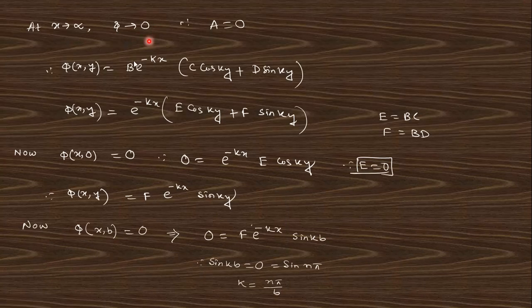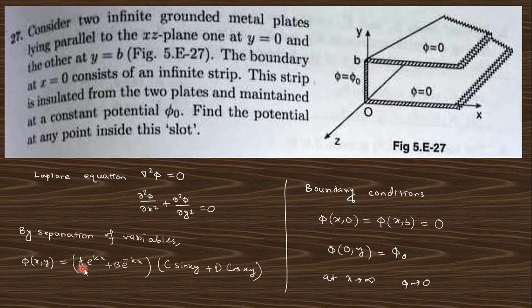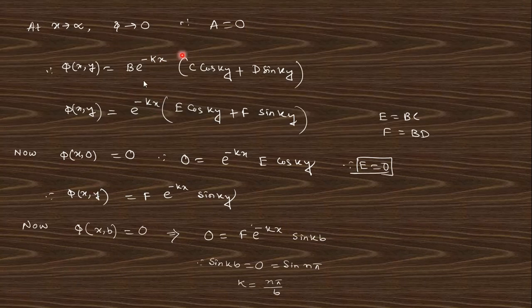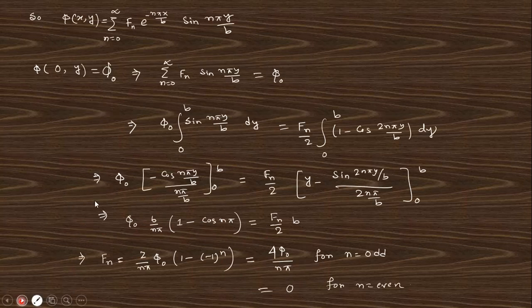When x tends to infinity, phi tends to 0, since 1 by infinity is 0. So A must be 0, right? So A must be 0. So finally we get this thing, and these two constants B and C are taken as a single constant, so you have only two constants. Now we take this condition and you get E equals 0. So finally we got this relation, and after taking this condition you will get the value of k. So put this k value, and finally the potential will be like that.